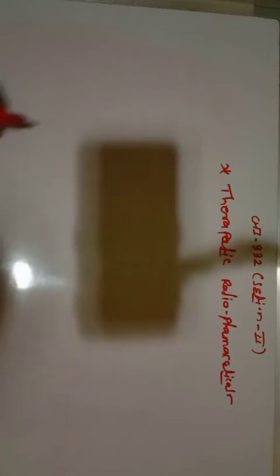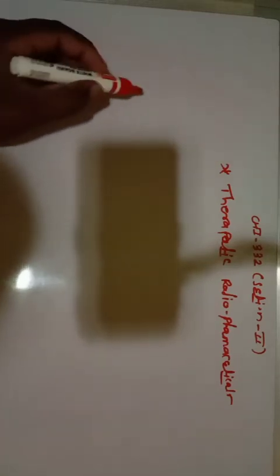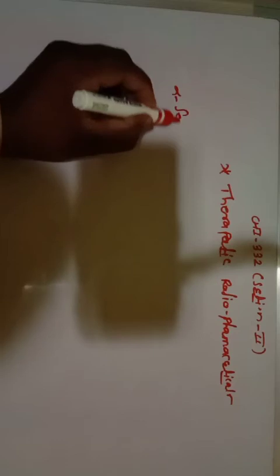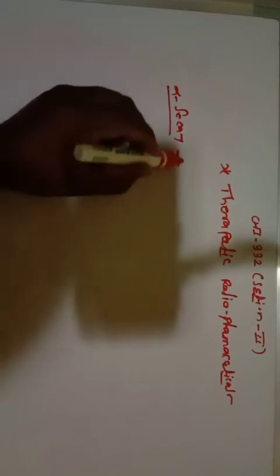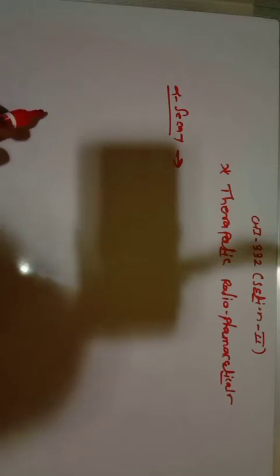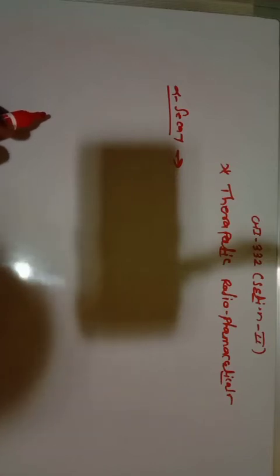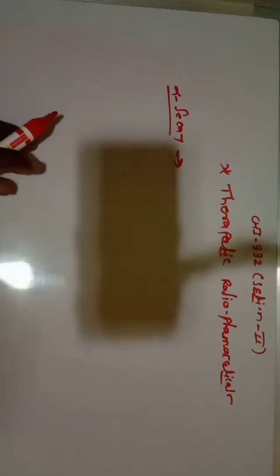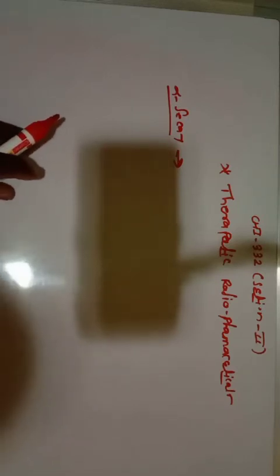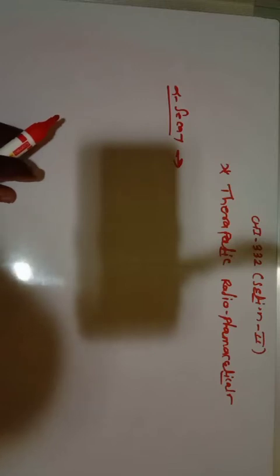We are very familiar with this decay process, alpha decay. So what is alpha decay? Whenever a nucleus undergoes disintegration, its atomic number decreases by 2 units and its mass number decreases by 4 units. Such an emission results in the formation of a helium nucleus, and it is considered alpha decay.